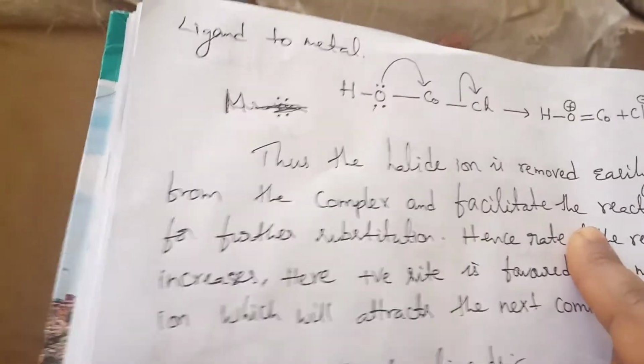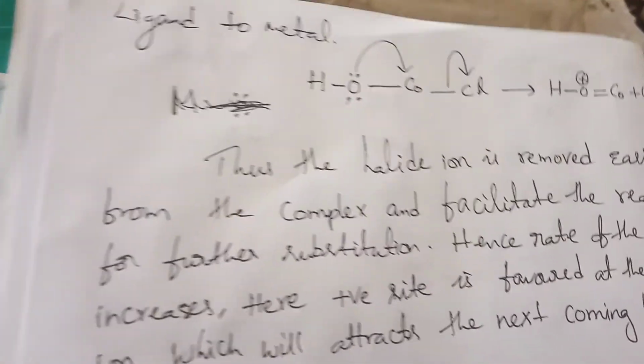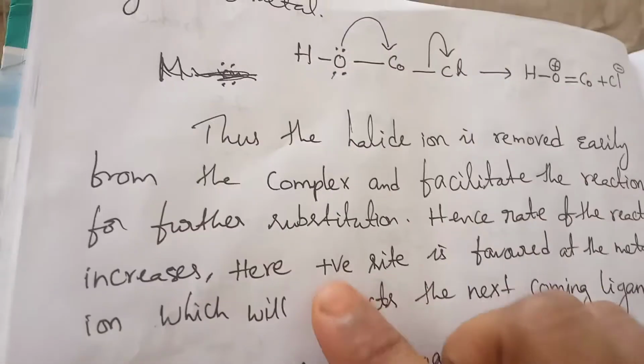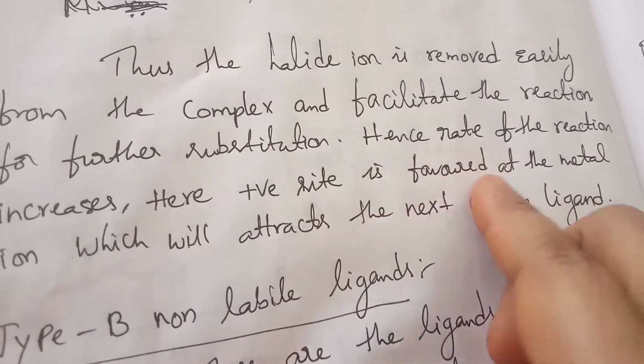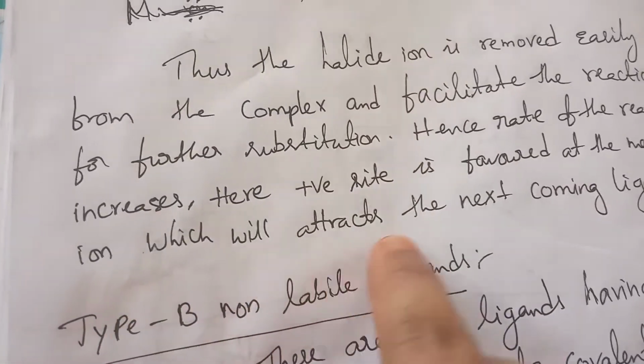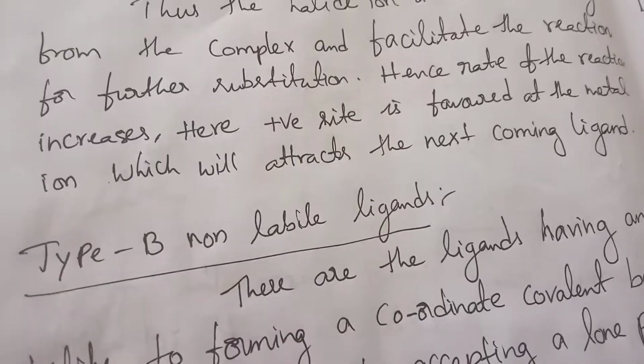So it is favorable for bond breaking, which is nothing but the dissociation mechanism. The halide is removed easily, then the complex is facilitated for further substitution, hence the rate of reaction increases. Here the positive site is favorable for the metal ion, which attracts the next incoming ligand.